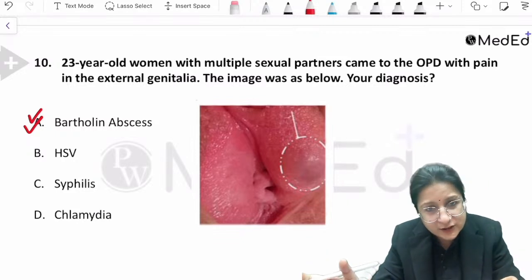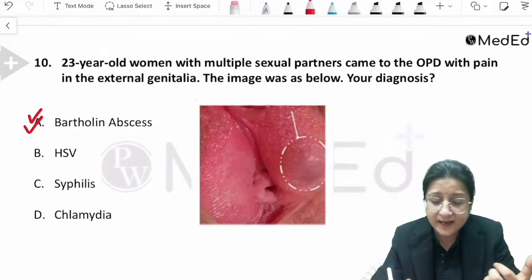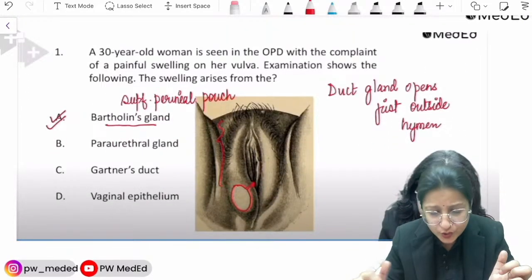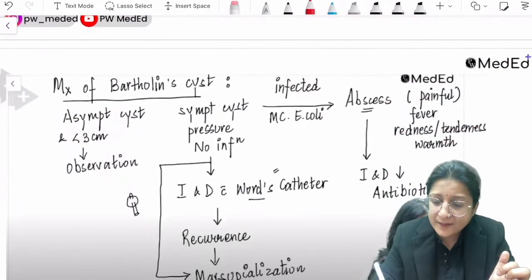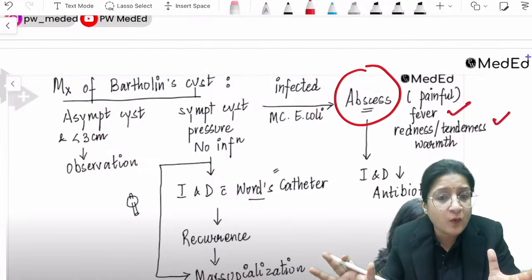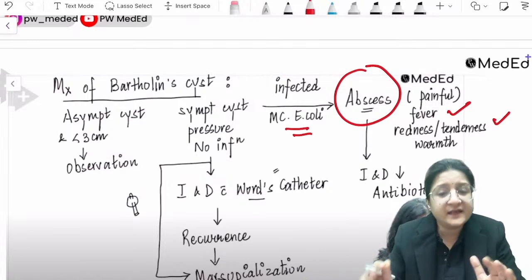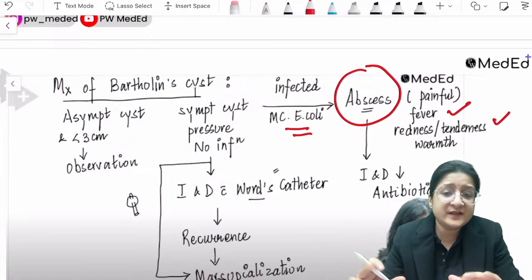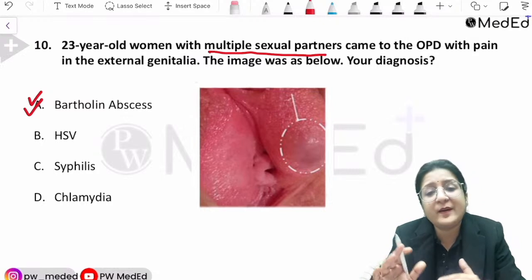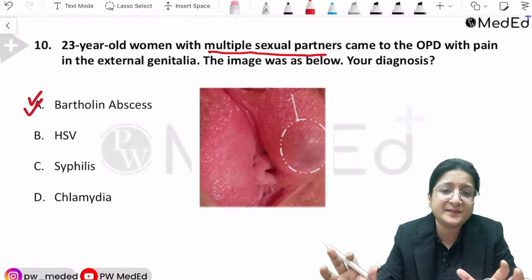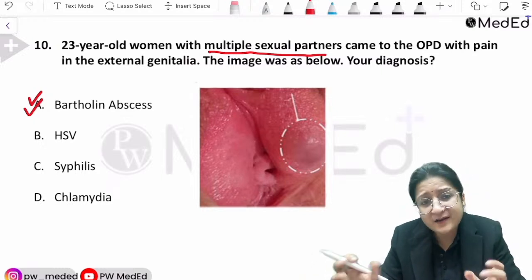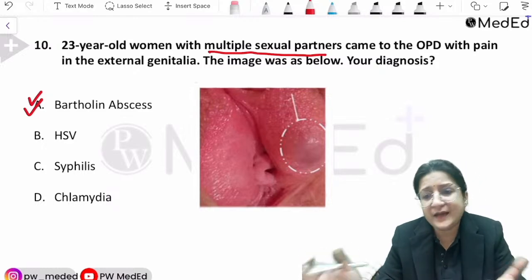Abscess becomes a painful condition, right? Abscess will also show other signs of infection. So like we discussed this image, it was close to this image, a Bartholin's gland swelling. Abscess becomes a painful situation with maybe fever, with maybe some redness, tenderness and warmth, right? And the infective agent is E. coli most commonly, but yes, again with sexually transmitted infections, like mentioned in this question, with multiple sexual partners, the risk of sexually transmitted infections like chlamydia and gonorrhea increases, and they could also cause infection of the Bartholin's gland, resulting in Bartholin's abscess. So that was your answer.